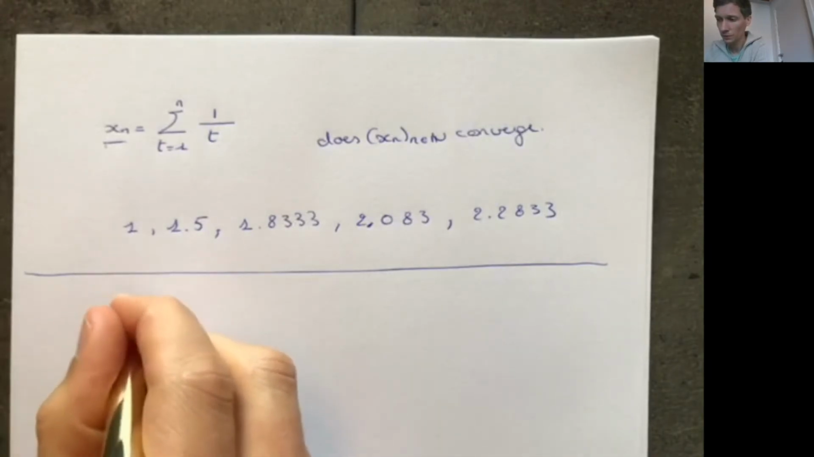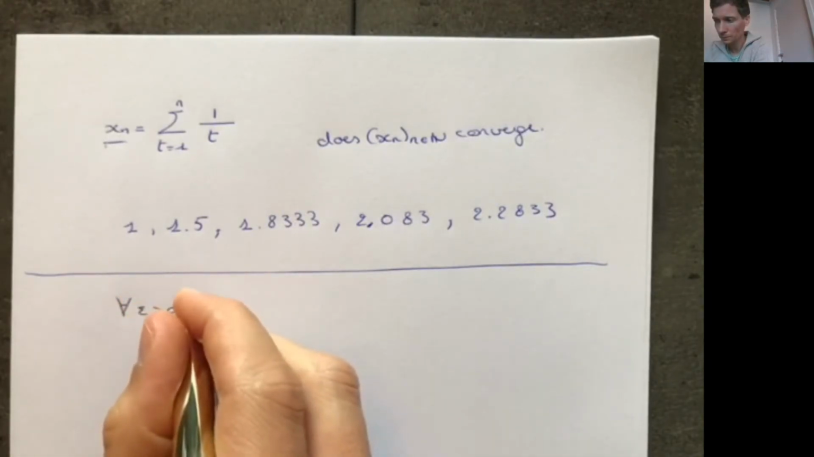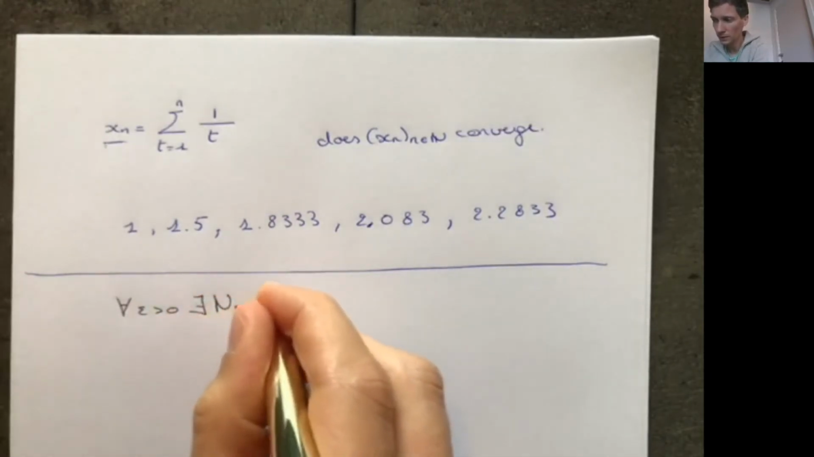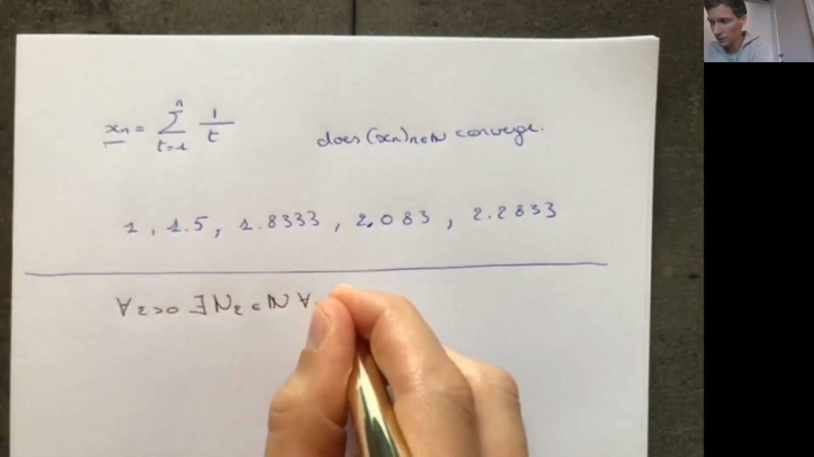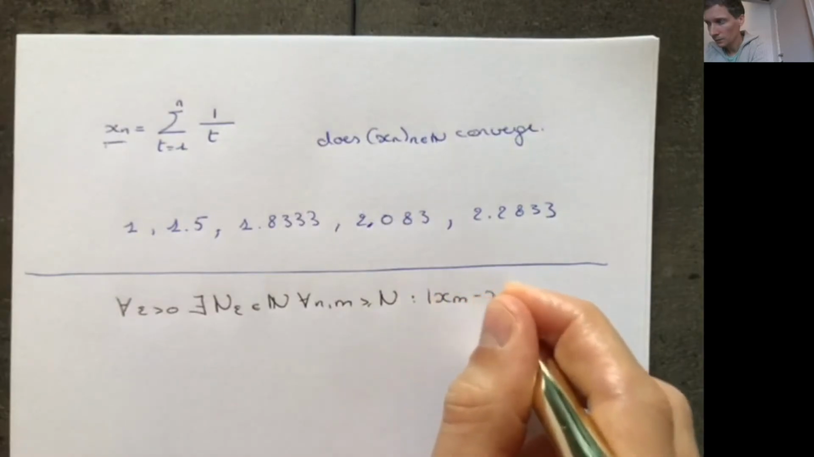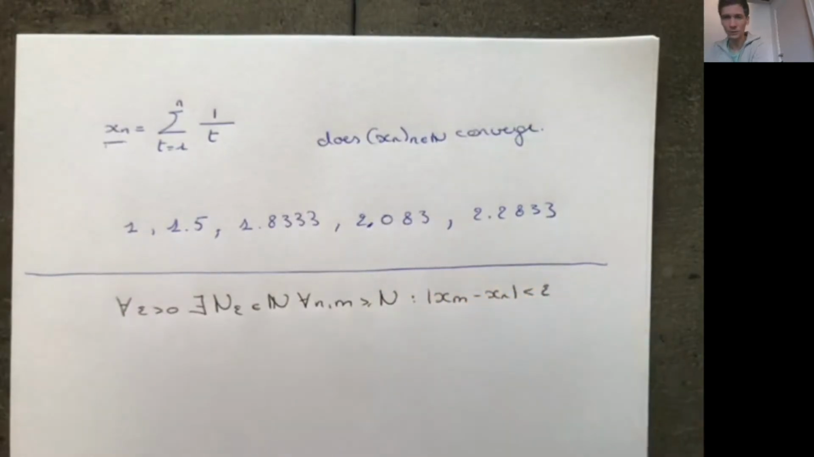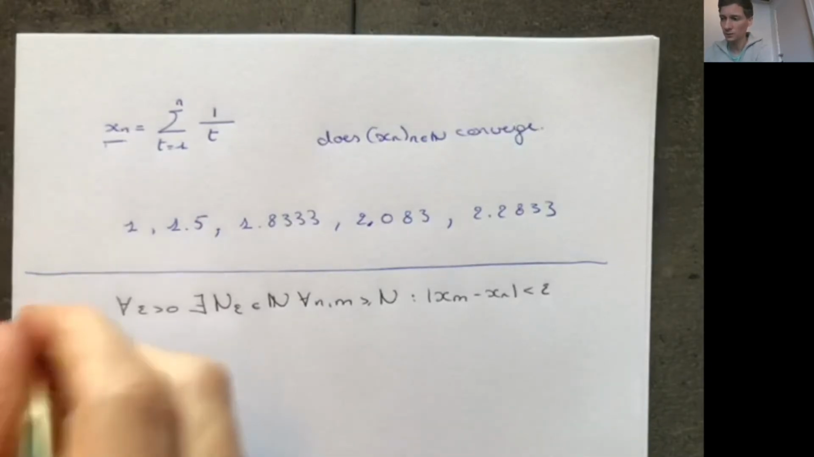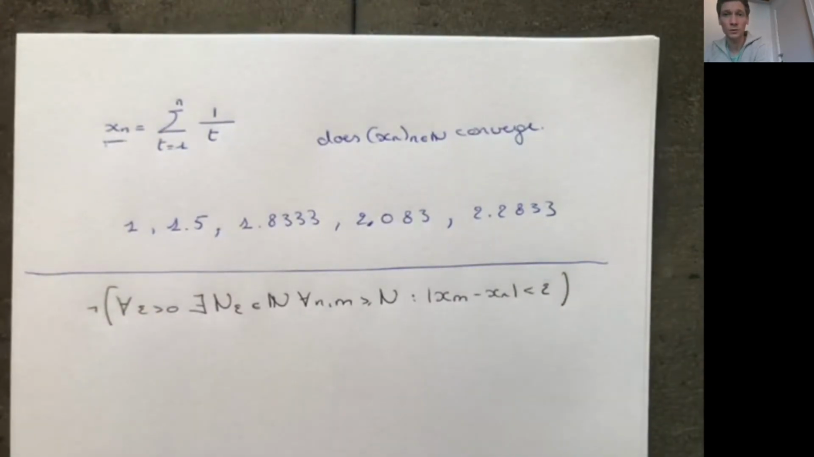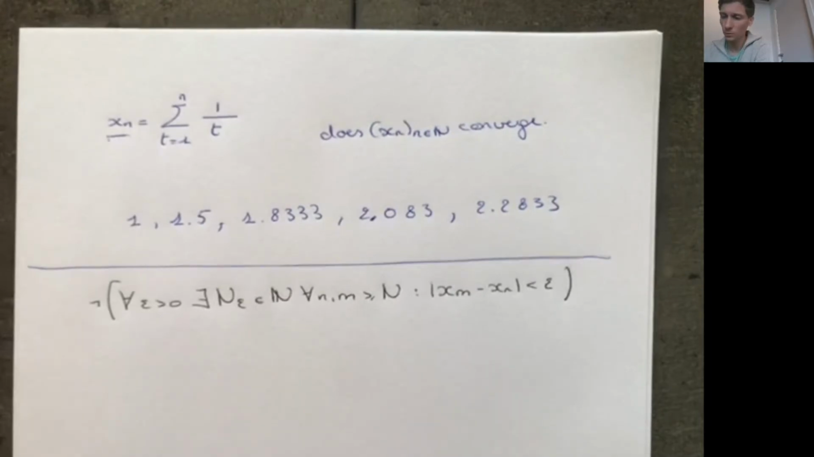Remember the definition of a Cauchy sequence is the following. For every epsilon bigger than 0, there exists a number big N such that for all n, m greater or equal to this big N, xm minus xn is smaller than epsilon. In case of numbers, and otherwise we have to use the norm for vectors. So we would like to show that it's not Cauchy. So we have to negate this formula, and show that the negation of this formula is true. So let's negate this formula.